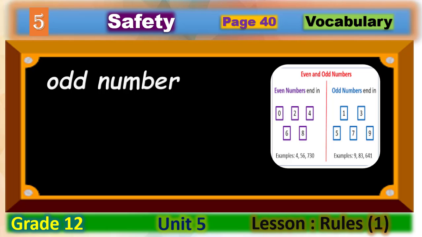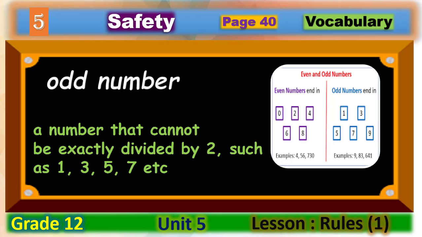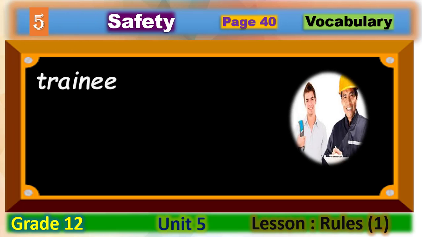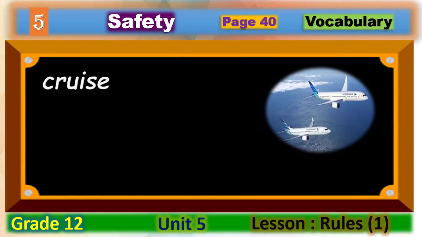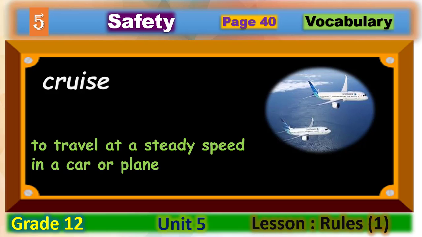Odd number. When we are talking about odd numbers, we mean numbers that can't be exactly divided by 2, such as 1, 3, 5, 7, etc. An odd number is a number that can't be exactly divided by 2. Okay? Trainee. Trainee means a person who is learning and practicing the skills of a particular job. متدرب in Arabic. Okay? Cruise. To travel at a steady speed in a car or plane.